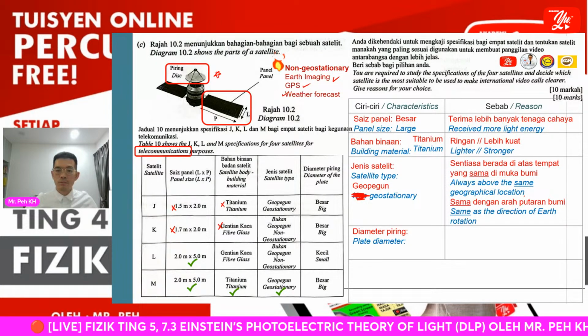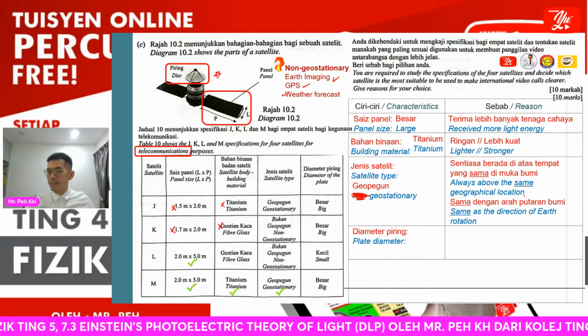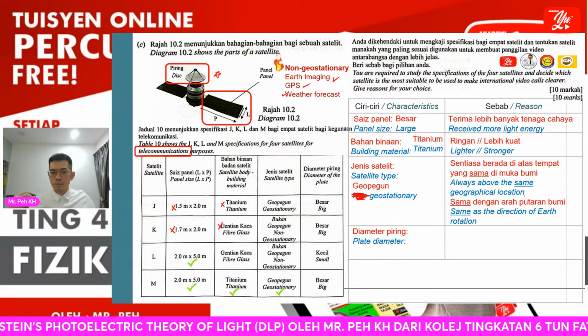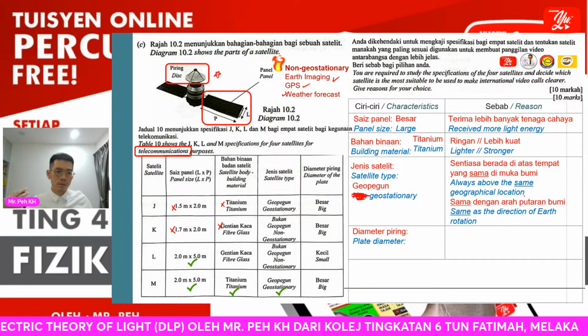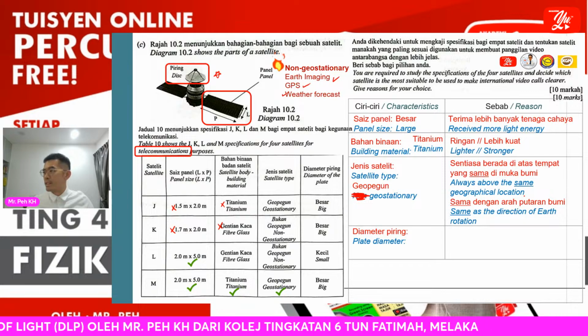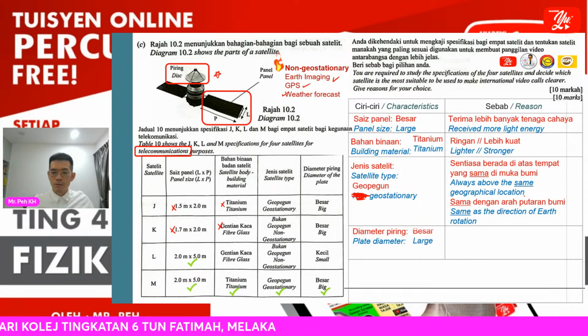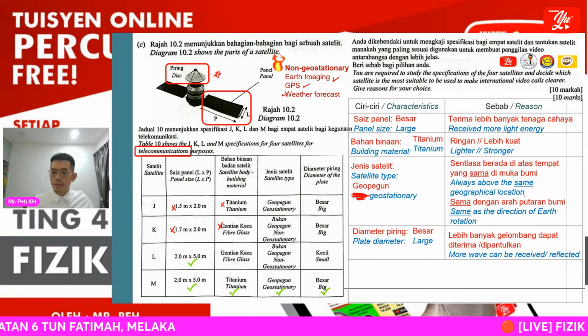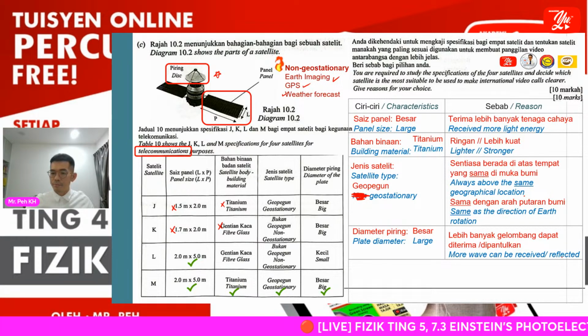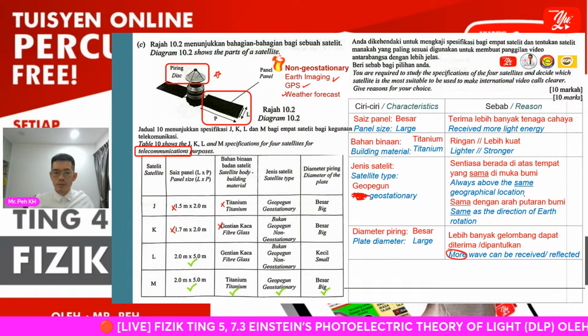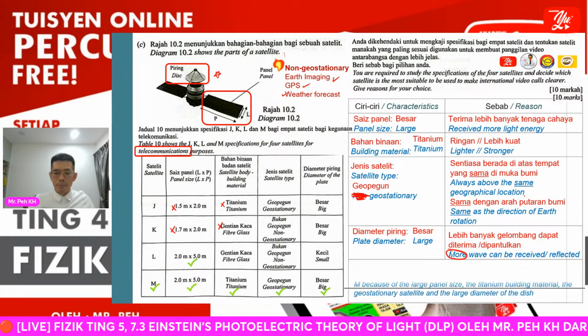We should choose bigger so that we can be receiving or providing the wave more easily. So here it will be larger, so that the wave can be received or reflected more. So we are very clear that the option will be M.